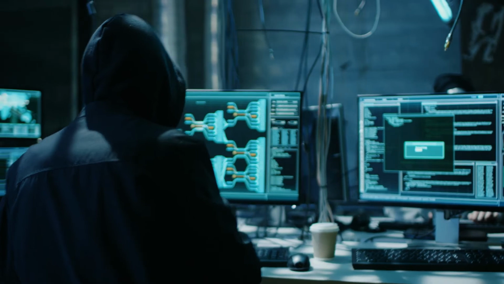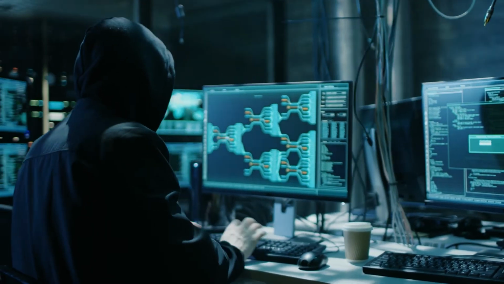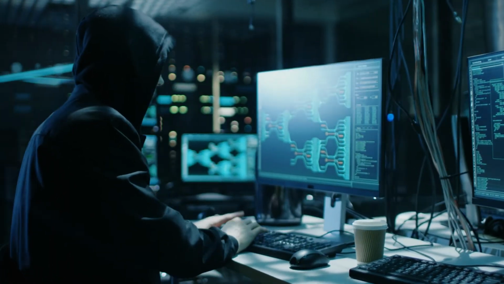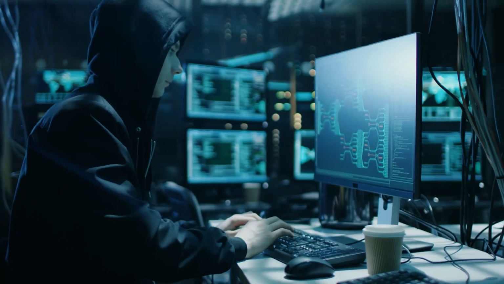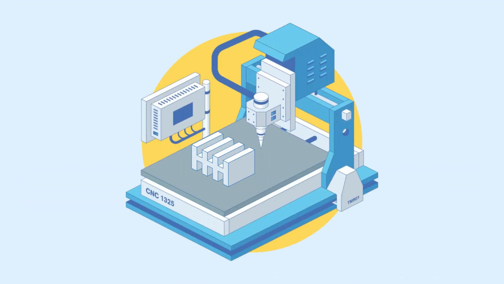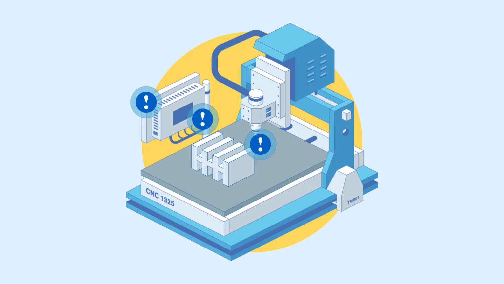Hijacking is one of the more insidious means by which malicious actors could strike at computer numerical control, or CNC, machines. In this video, we explore how attackers could infiltrate and seize control of CNC machines in Industry 4.0. We've identified 3 ways that cybercriminals could hijack a CNC machine's operations.